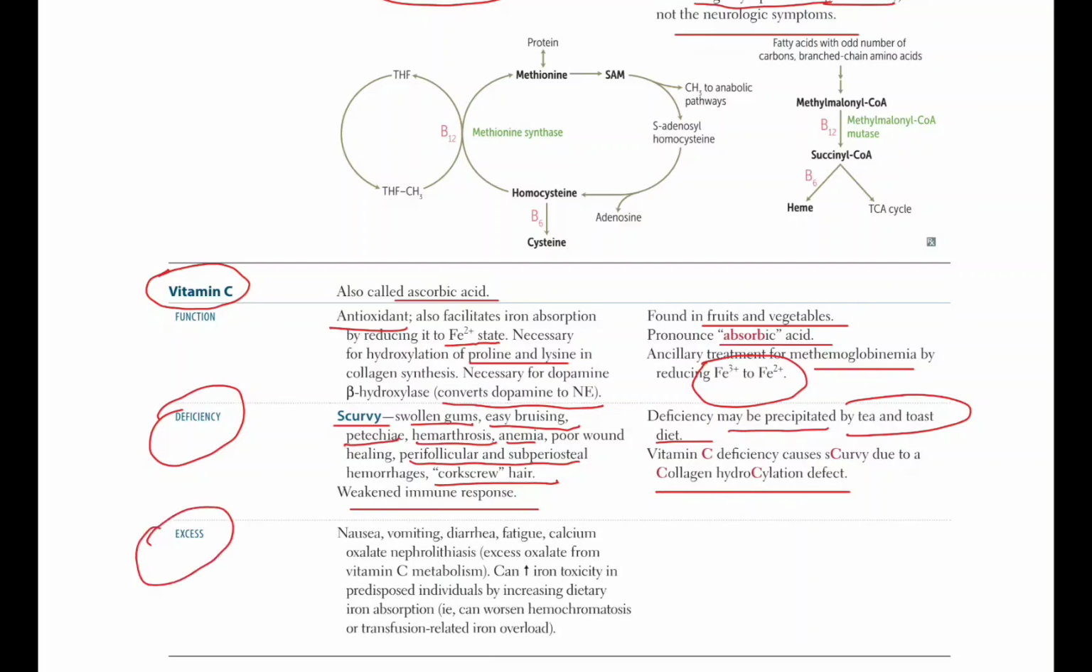Now we will discuss the impacts of excess vitamin C. If vitamin C is high, it leads to nausea, vomiting, diarrhea, fatigue, and calcium oxalate nephrolithiasis, meaning calcium oxalate kidney stones. Excess oxalate from vitamin C metabolism, and increased dietary iron absorption, can increase iron toxicity in predisposed individuals, and can worsen hemochromatosis or transfusion-related iron overload.